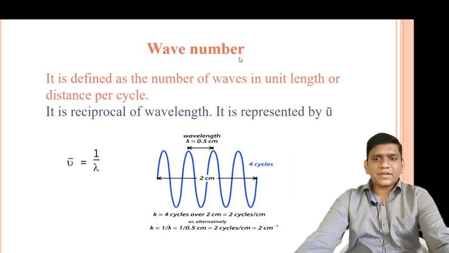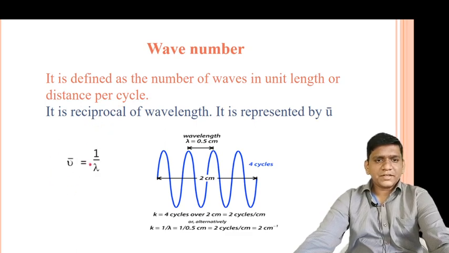So the next topic is wave number. Wave number is defined as the number of waves in unit length or distance per cycle, or it is also defined as the reciprocal of wavelength, and it is represented by mu bar. So this is the formula of wave number.